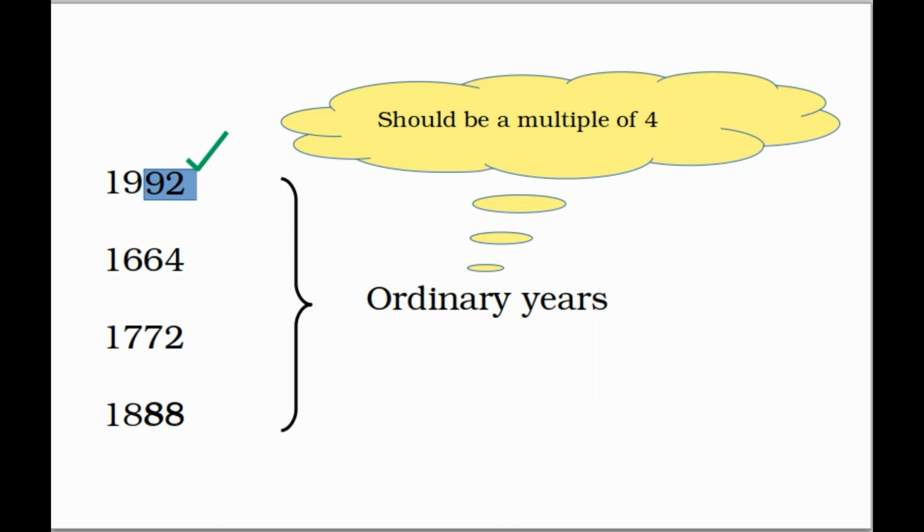Now if you look at the next number 1664, 64 is a multiple of 4. 16 fours are 64, so it is a leap year. 1772, as 72 is divisible by 4, even 1772 is a leap year. 1888 is a leap year. So all the given years here are leap years. If you look at these numbers, is 1962 divisible by 4? No. So it's not a leap year. 1674 is not a leap year. 1722 is not a leap year. 1853 is not a leap year.